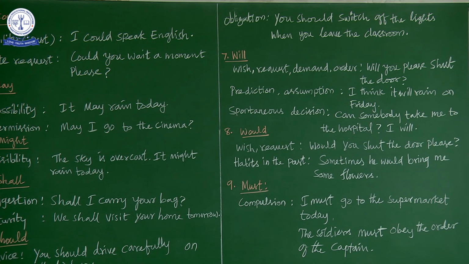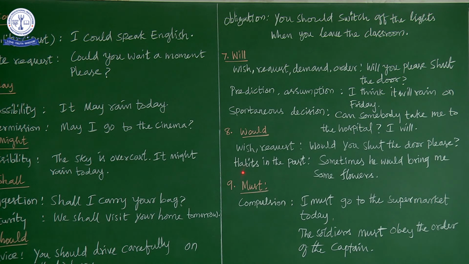And here, another usage you can say is willingness. What is this willingness? I would like to have a Coke. I would like to have a cup of coffee. I would like to have a piece of cake. Suppose you are going to a restaurant, ordering the food: I would like to have a chicken biryani. So these are all expressing your willingness. Okay, so willingness means you are expressing your desire. So you go for wish or request, and willingness also you can use.